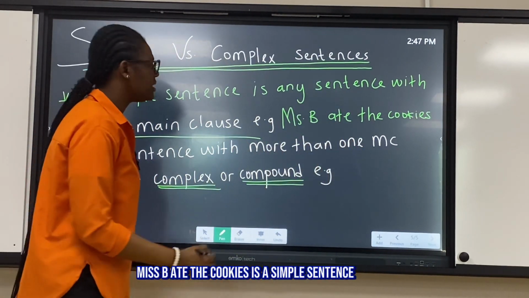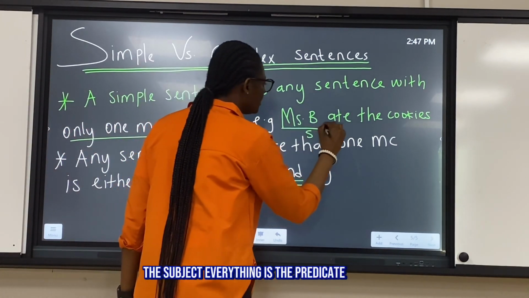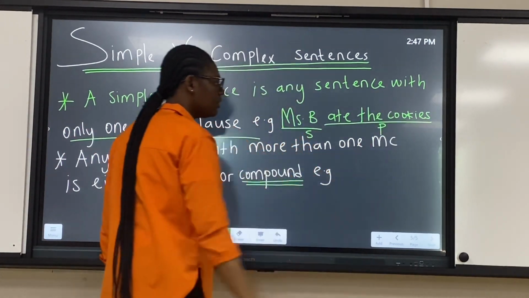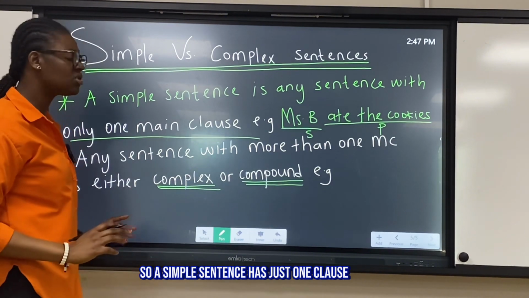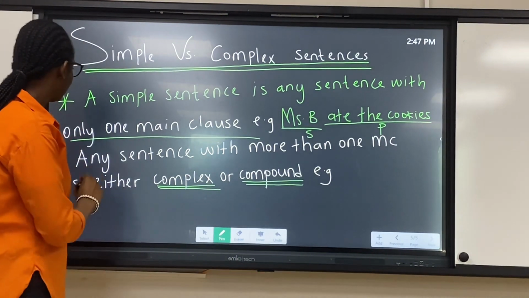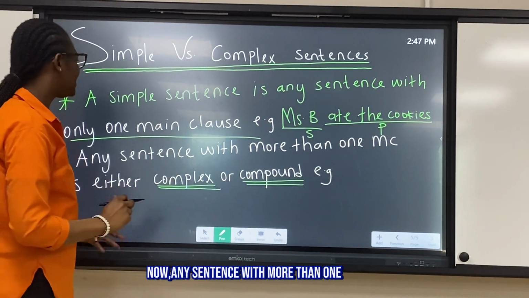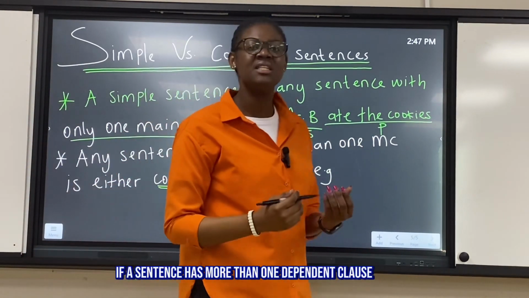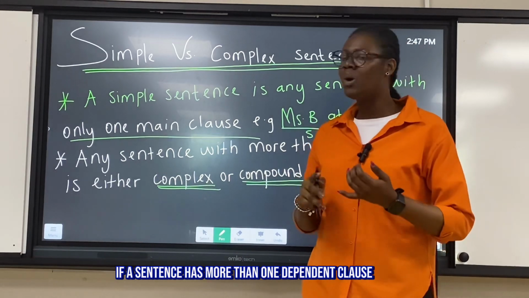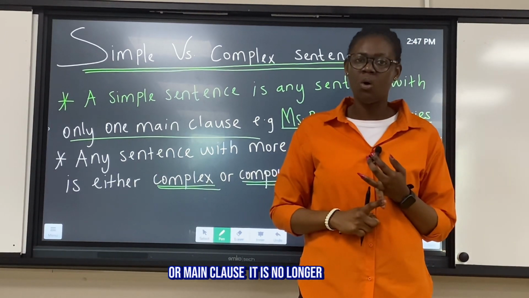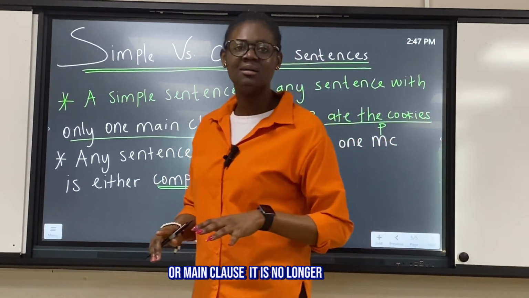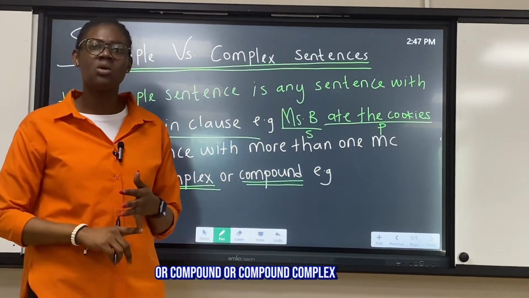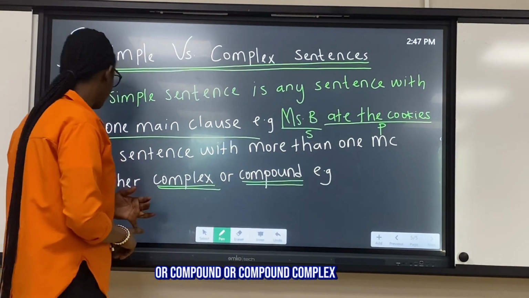It's a simple sentence. You have Ms.B, the subject. Everything else is a predicate. So a simple sentence has just one clause. Now, any sentence with more than one clause is either complex or compound. If a sentence has more than one dependent clause or main clause, it is no longer simple. It is complex or compound complex.